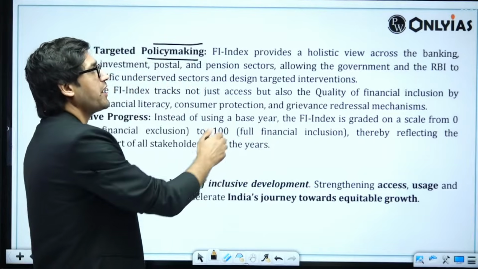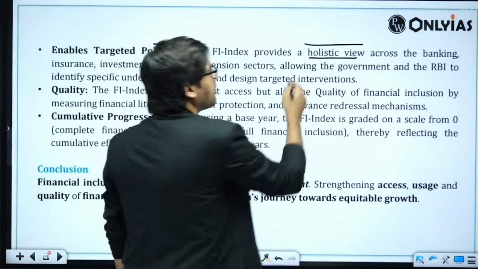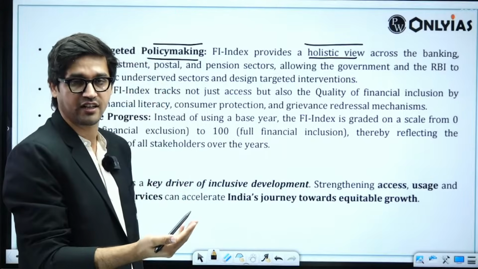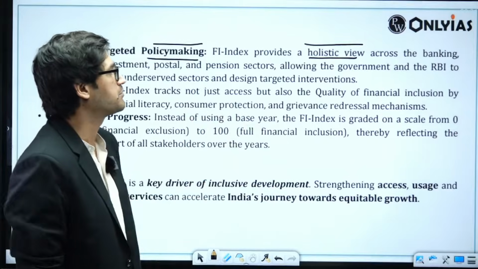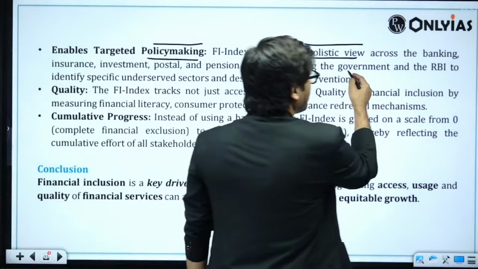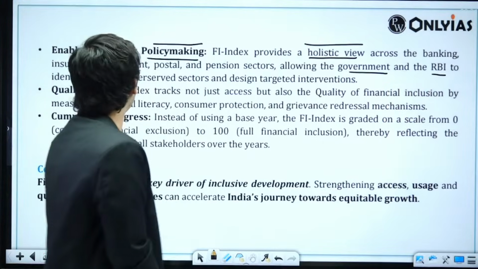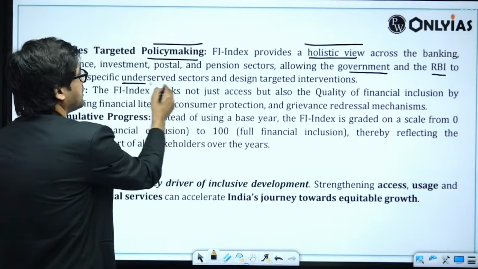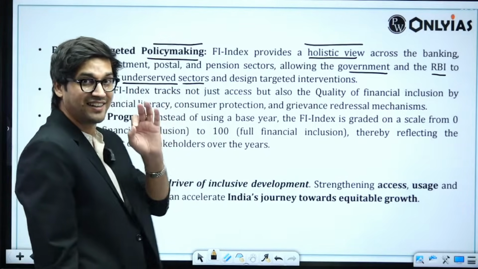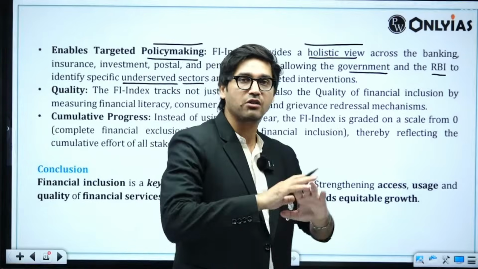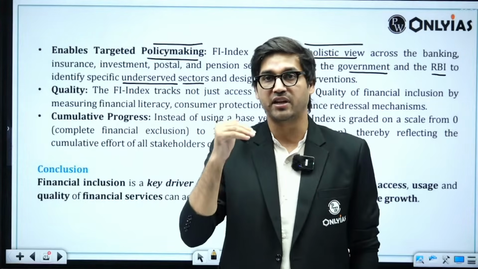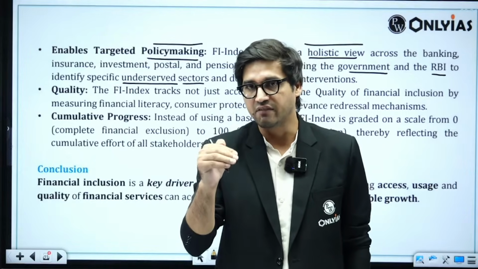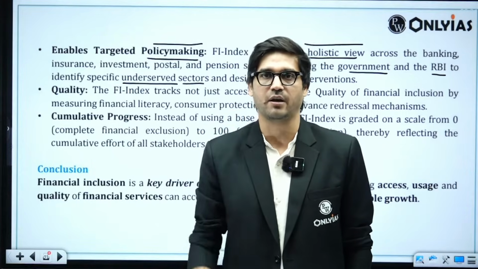And it is going to provide you a holistic view, the overall performance of the financial sector in this country across 3 parameters, which is access, usage, and quality. This allows the government and the RBI to specifically serve the underserved sectors and design targeted interventions, because now there are multiple indicators. Wherever you are lagging behind, there can be a targeted policy, targeted intervention towards that specific area.